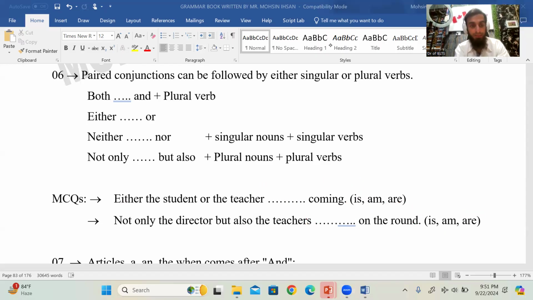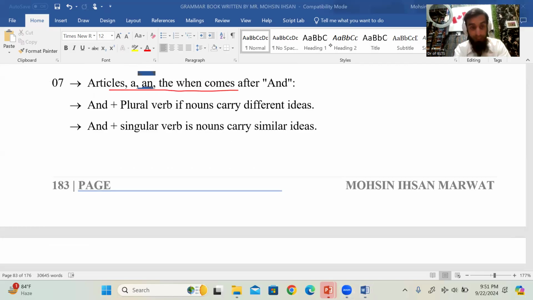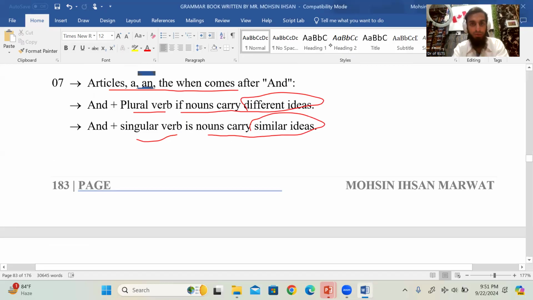Okay, next again, articles. Articles a and the when comes after and plus plural verb if nouns carry different ideas. जब एक नाम आप लेते हैं और उसके different ideas हैं, then you will use plural verb. But if and plus singular verb, if nouns carry similar idea. जब एक ही नाम के same ideas की आप बात कर रहे हैं, अभी आपको example से clear हो जाएगा। So then we will have singular verb, right?